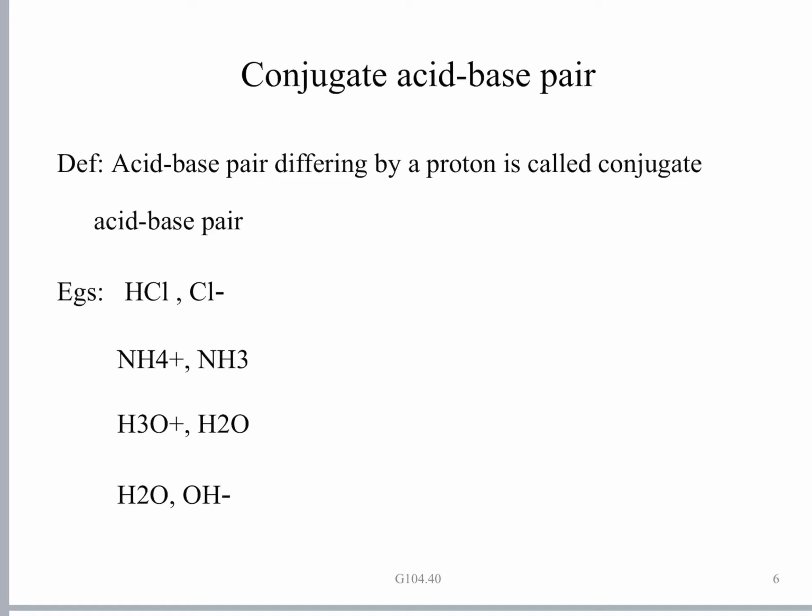Examples are HCl and Cl minus, which differ by just a proton. If you see NH4 plus and NH3, they also differ by a proton, so they are also a conjugate acid base pair.